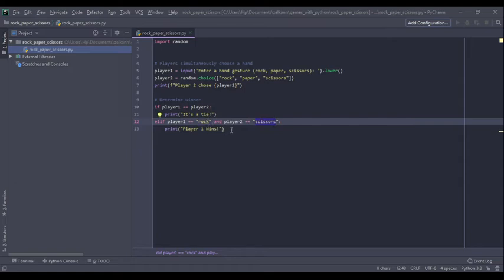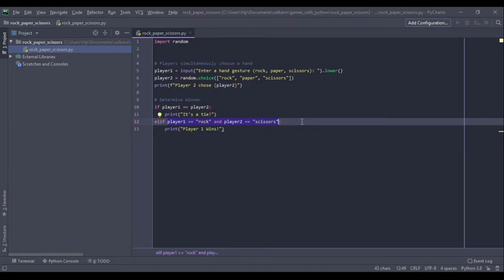But the way I actually want to do this is to actually just pair player 1 and player 2 and check for the pair rock and scissors. And it's going to be perhaps a bit more, not really complicated, but yeah, maybe a bit more complicated, but it's actually easier to read.